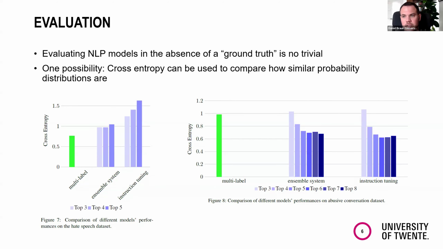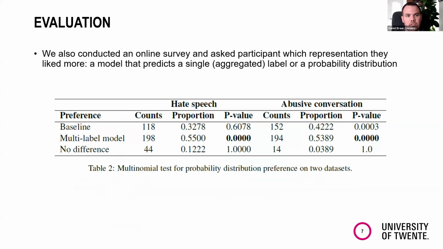We didn't just use this cross entropy to evaluate, but we also conducted an online survey where we asked participants which prediction they thought to be more representative. We showed them our baseline model, which only put out, for example, hate speech for one tweet. Then we showed them the multi-label model, where they get a probability distribution instead of just this one value. And we asked them which of the versions they think is a better representation of whether the tweet contains hate speech or not.